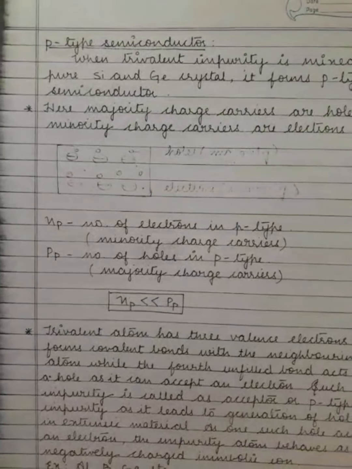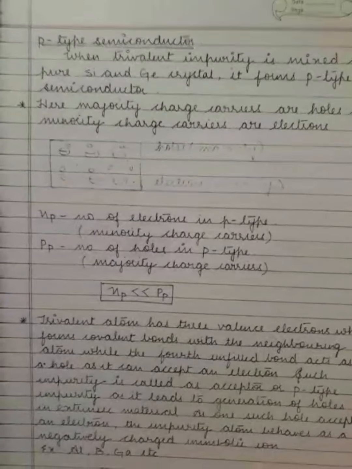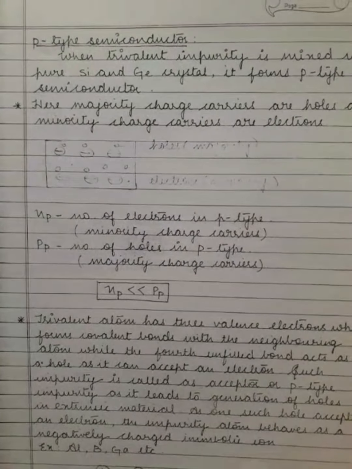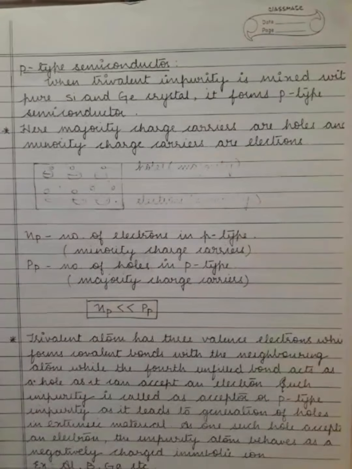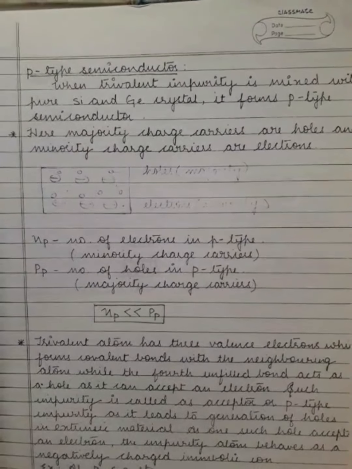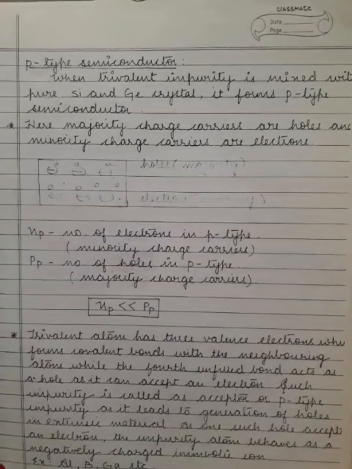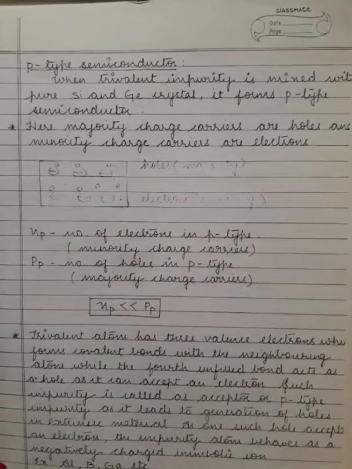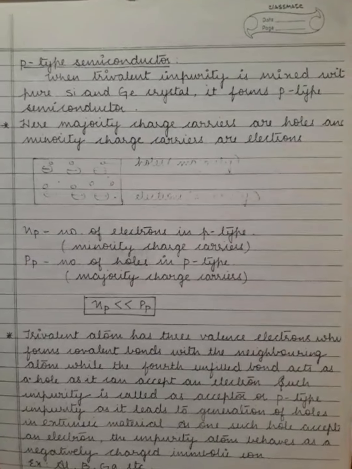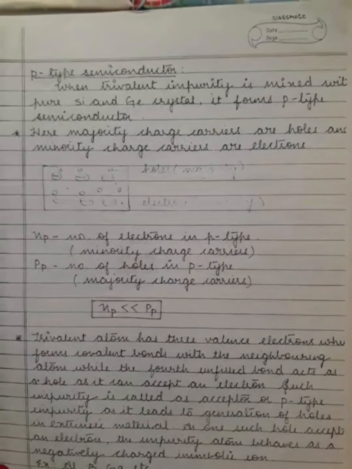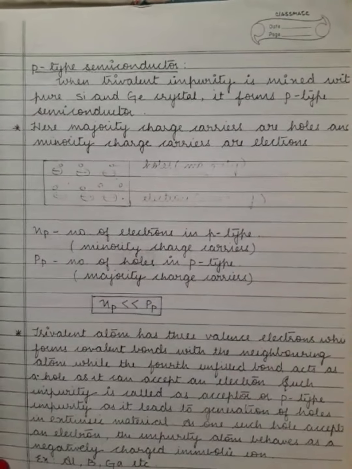P type semiconductor. Here we learn about the P type semiconductor. When a trivalent impurity is mixed with pure silicon and germanium crystal, it forms a P type semiconductor. Here the majority charge carriers are holes and the minority charge carriers are electrons.